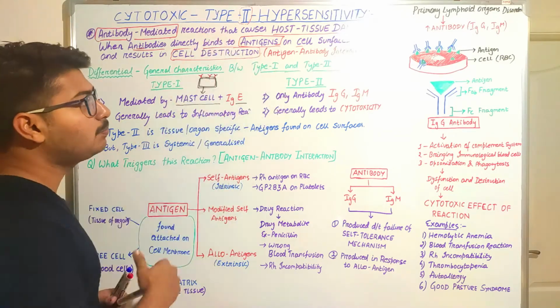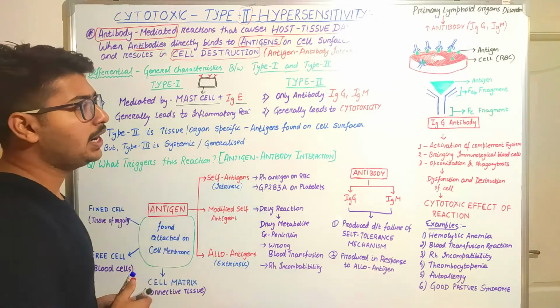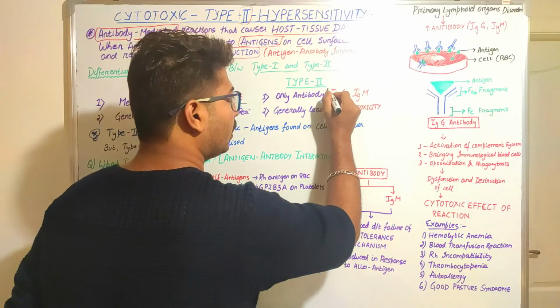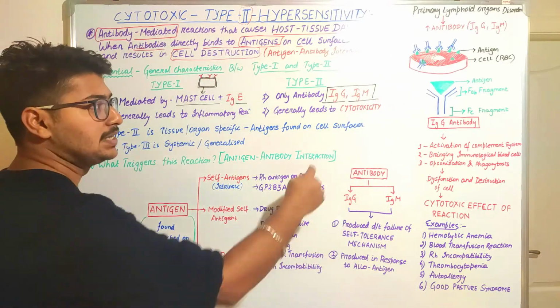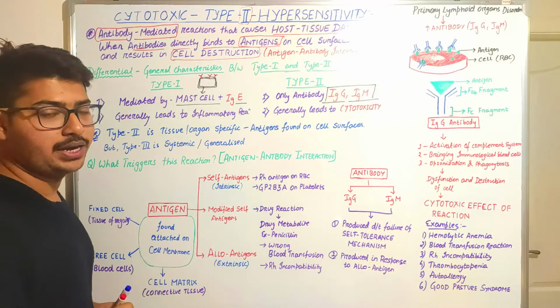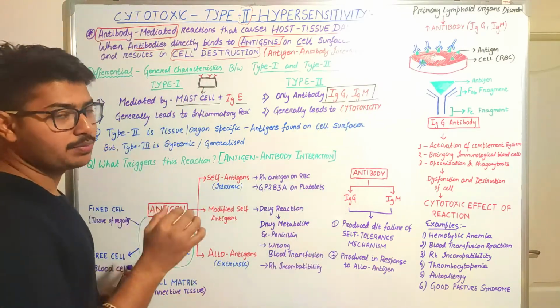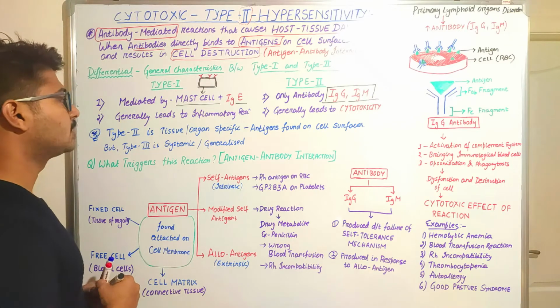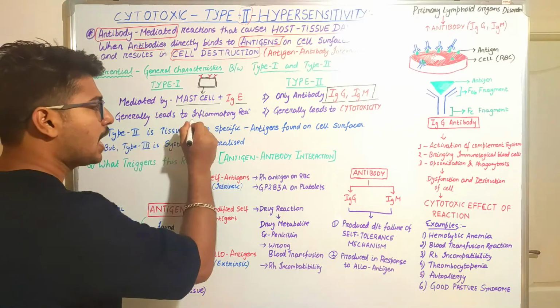Whereas in case of type 2 reactions, what happens? It is only mediated by antibodies. And what are the antibodies? The antibodies are IgG and IgM antibodies. Mostly it is mediated by IgG and sometimes by IgM antibodies. Second thing, type 1 generally leads to inflammatory reactions.